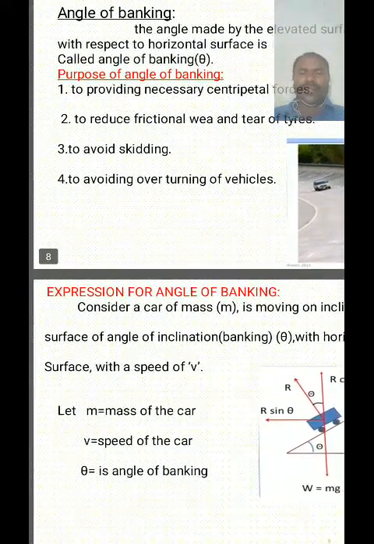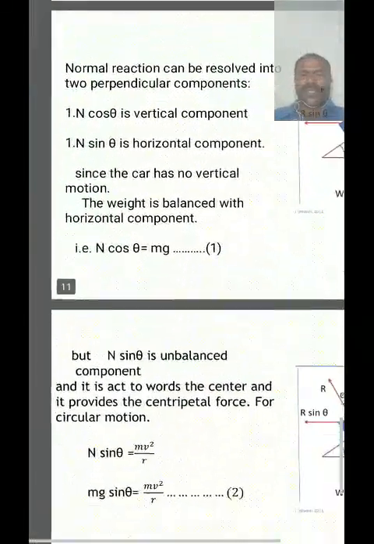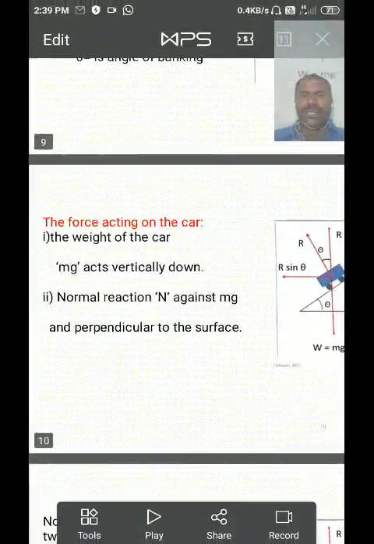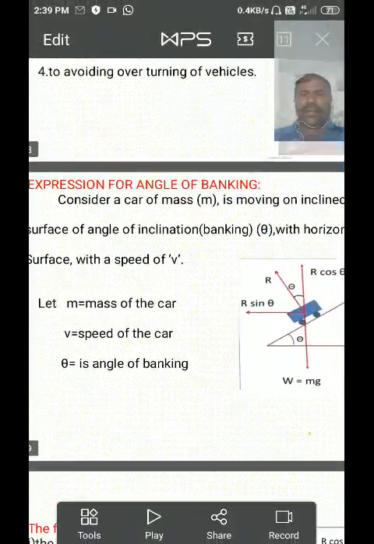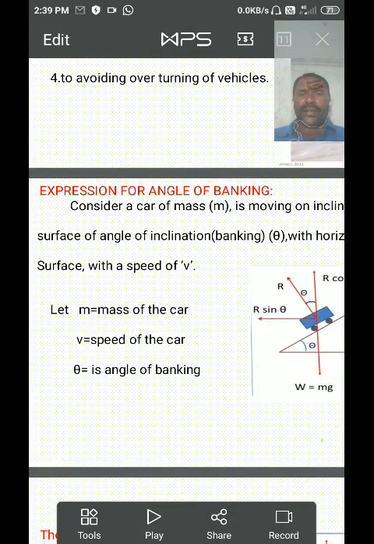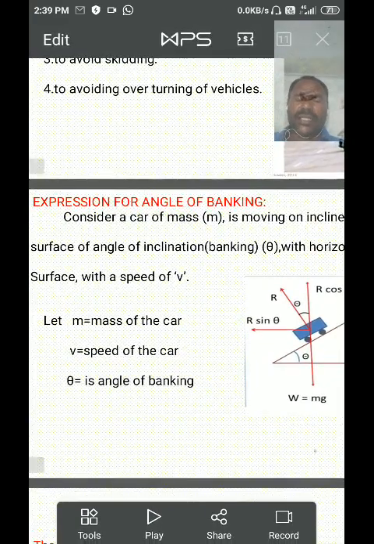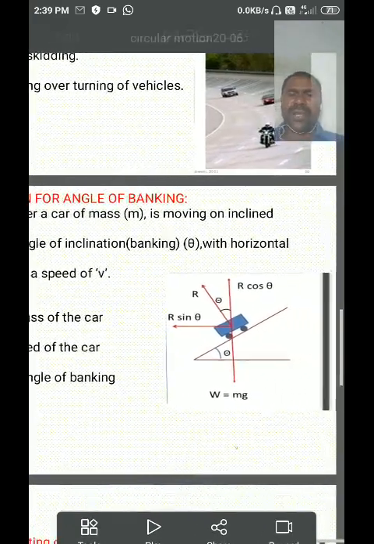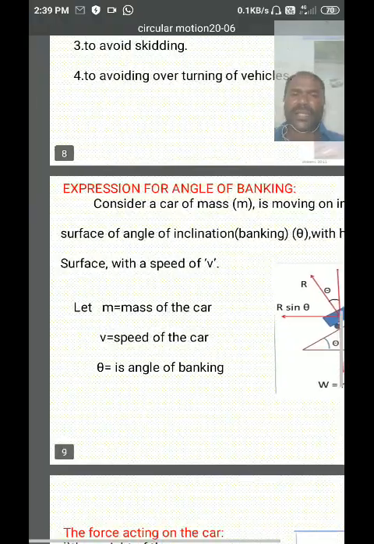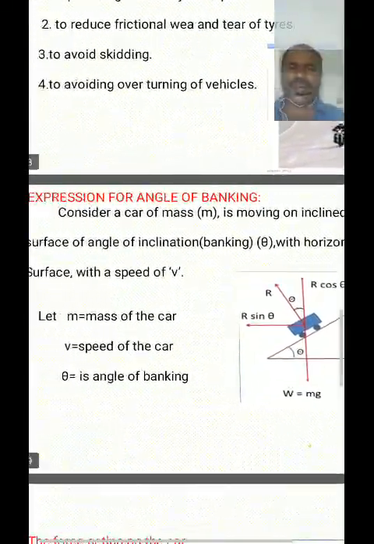And what is the expression for the angle of banking? Generally, the angle of banking formula is derived using frictional forces and centripetal forces. So just consider a car of mass m moving on an inclined surface, where the angle of inclination, or angle of banking, is theta with respect to the horizontal.